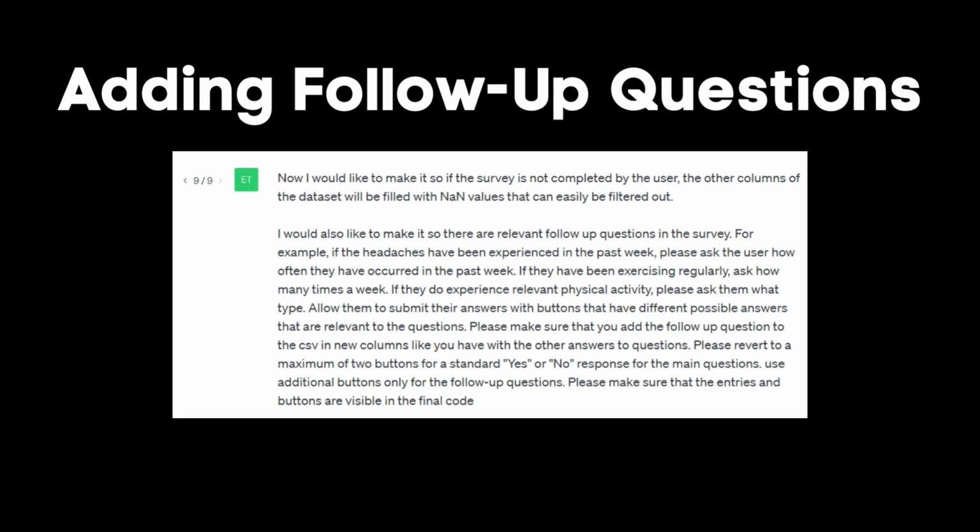Now I would like to make it so if the survey is not completed by the user, the other columns of the dataset will be filled with null values that can easily be filtered out. I would also like to make it so there are relevant follow-up questions in the survey. For example, if the headaches have been experienced in the past week, please ask the user how often they have occurred in the past week. If they have been exercising regularly, ask how many times a week. If they do experience relevant physical activity, please ask them what type. Allow them to submit their answers with radio buttons that have the options you have as example.